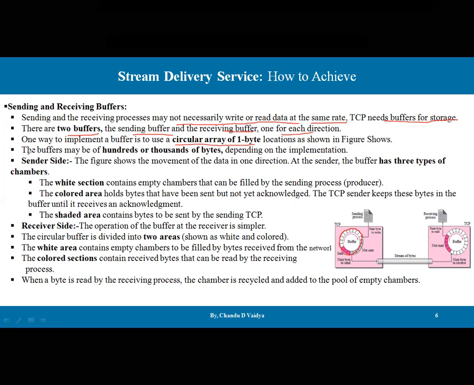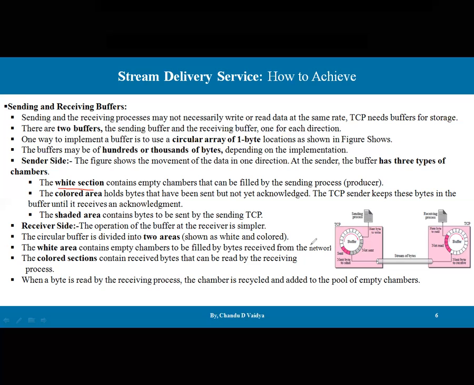So let's take the very first buffer, the sending buffer, because we are discussing the stream of bytes. This figure shows the movement of data in one direction. At the sender end it has three chambers. If we see the diagram, there are three sections of this particular buffer.